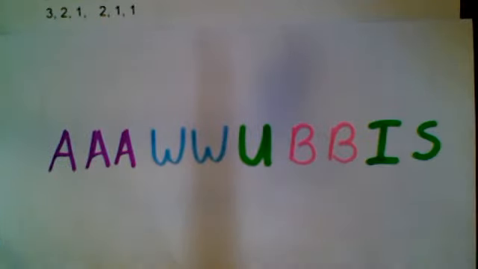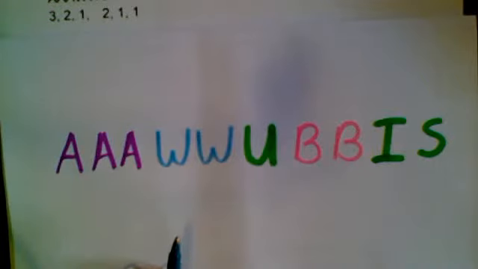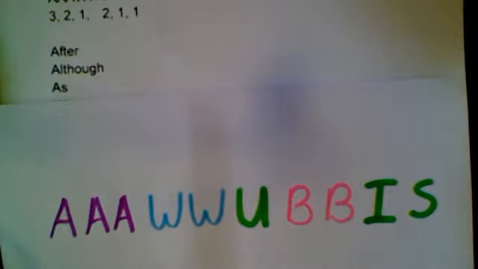Okay, now that you're back, let's see how you did. So it's 3, 2, 1. So the first 3 A's are, yes, after, although, as. The next 2 are W's. What are those? Very good. When, while. The next one is a U. Until, nice work. Next 2 are B's. Because, before. Next one is an I. If. Last one is an S. Since. If you didn't get those right, go ahead and pause or rewind the video and study them again.